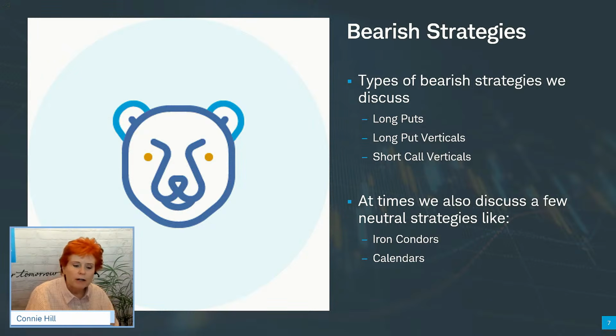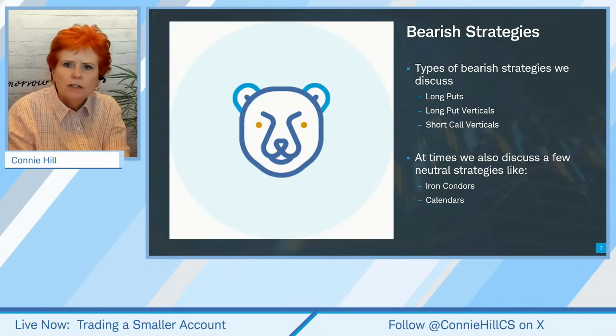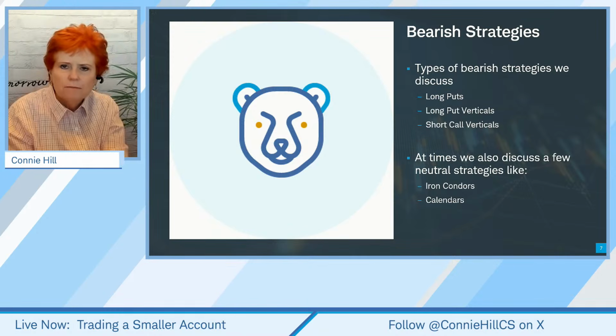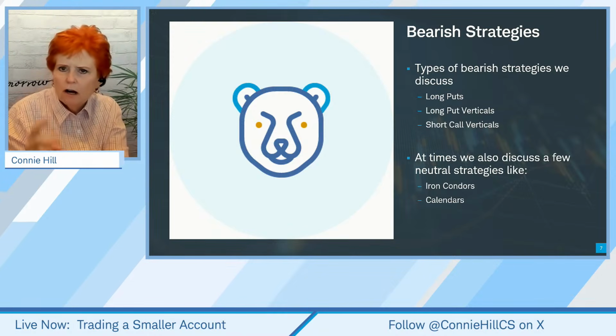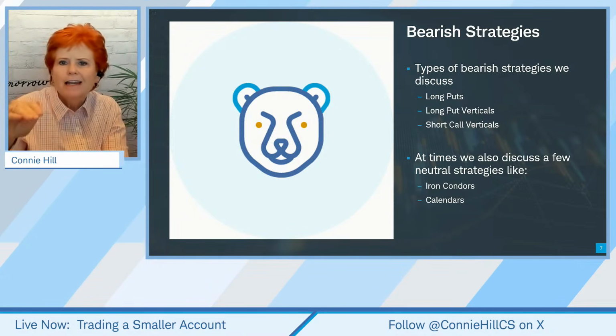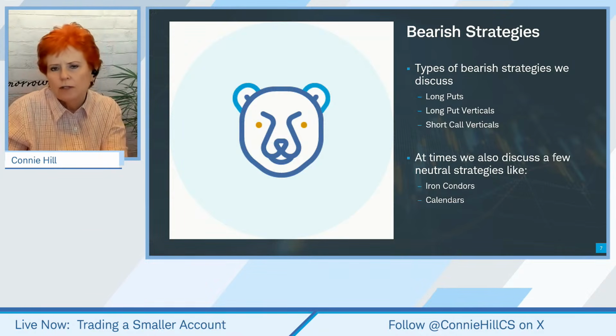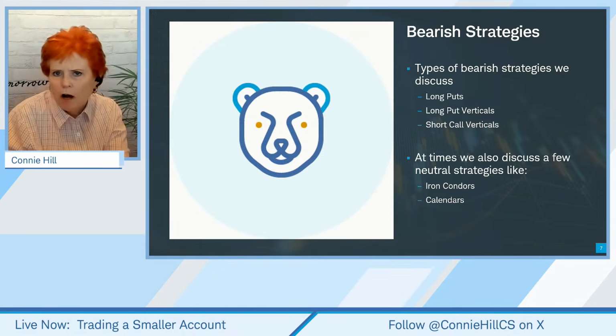All right. What would I want you to do to follow up with the things we've talked about here today? Well, get comfortable with these strategies, right? We did a long call. I said not to do the long put or the long call vertical because of what we were seeing. So we did a long call, and then we did 2 short puts, okay? Where we're looking for the stock to just stay in a range on those last 2. We don't need them to shoot to the moon. First one, we need it to move quite a bit. These two, they can just sit, they can go sideways, they can even go down a little bit, and we can still be profitable on the trade.